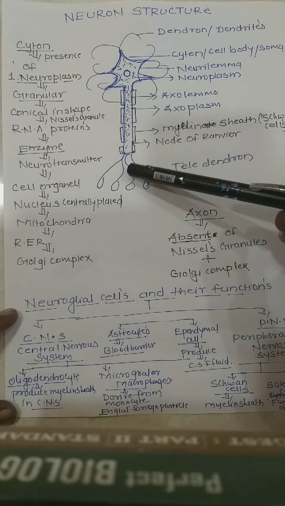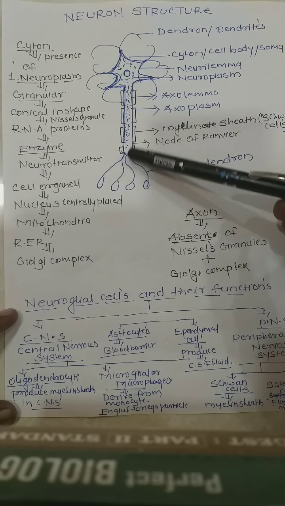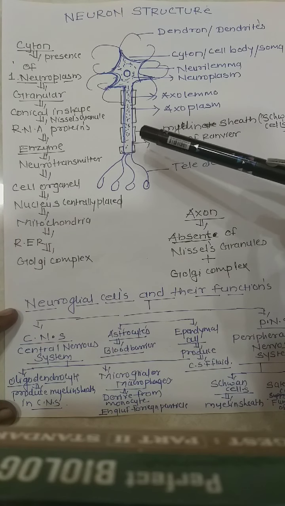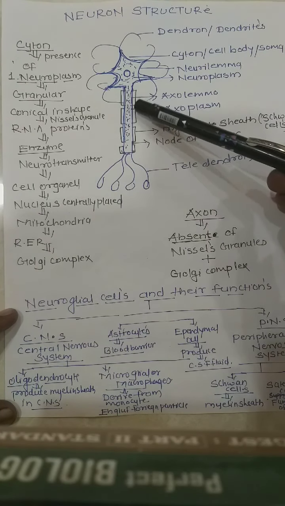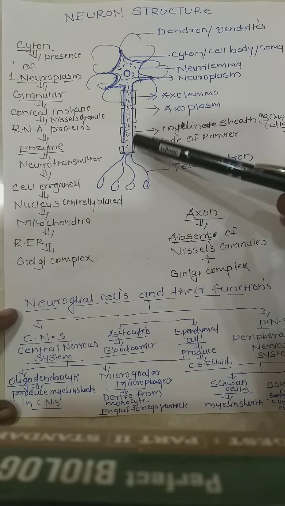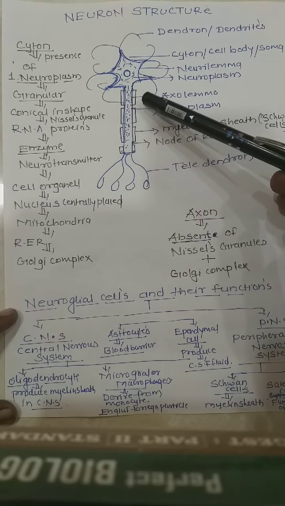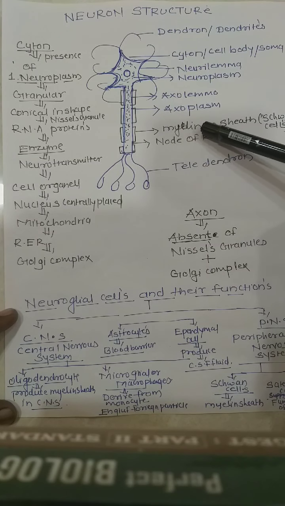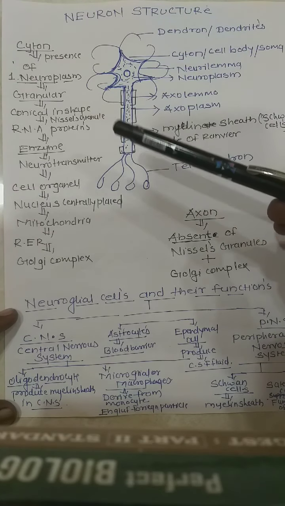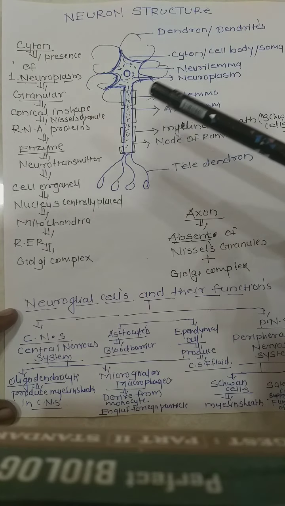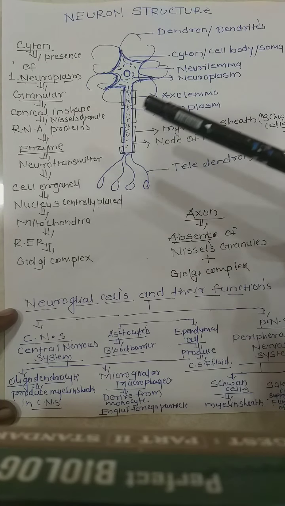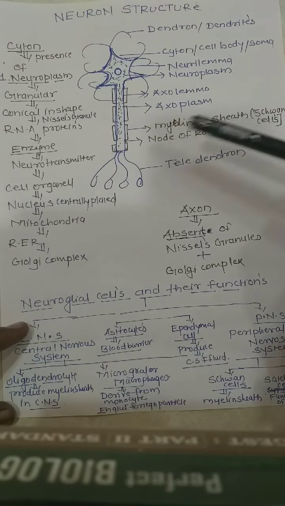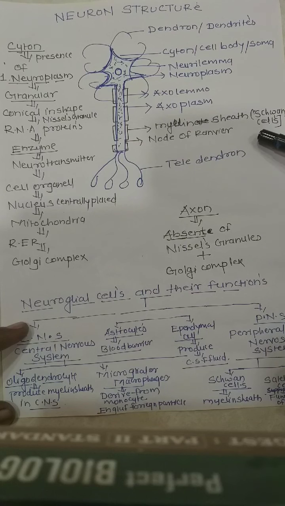On this axon's membrane, there is the presence of cells called Schwann cells. These Schwann cells produce the myelin sheath and wrap the whole axon with it. But keep in mind that for axons present in the PNS, the peripheral nervous system, the myelin sheath is produced by Schwann cells.